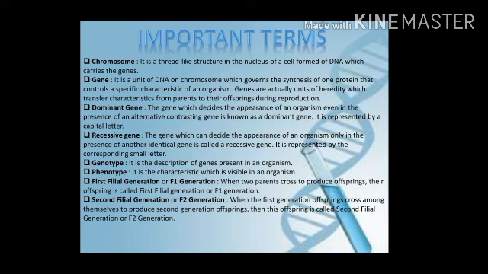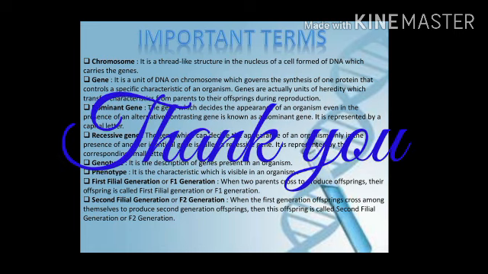Now, some important terms we need to learn first: chromosome, gene, dominant gene, recessive gene, genotype, phenotype, first filial generation, that is the F1 generation, and second filial generation. Then we will continue with the chapter. Just pause the video and write these terms in your copy, and then we will discuss the rest. First chromosome, then gene, then dominant gene, then recessive gene, genotype, phenotype, first filial generation, second filial generation. In the next video I will explain the terms, and then I will continue. Thank you.